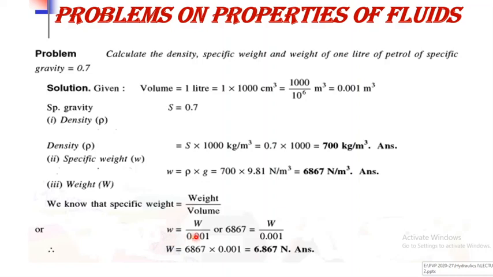So small w is equal to capital W divided by 0.001, where small w is 6867. So the capital W, that is nothing but the weight of the petrol, is equal to 6867 into 0.001, that is equal to 6.867 Newton, and that is the weight of the petrol.